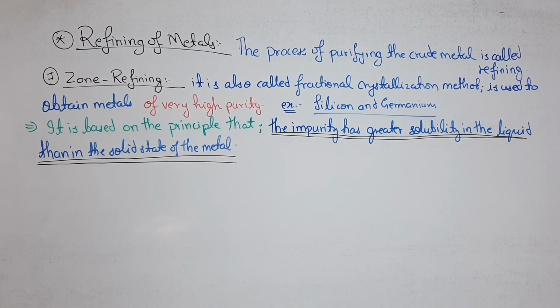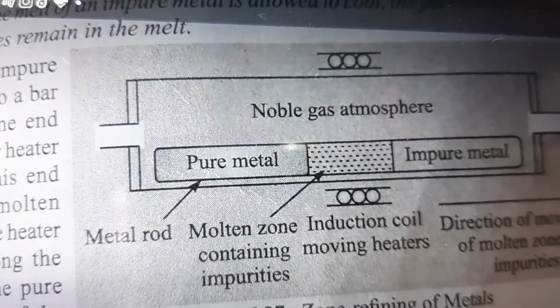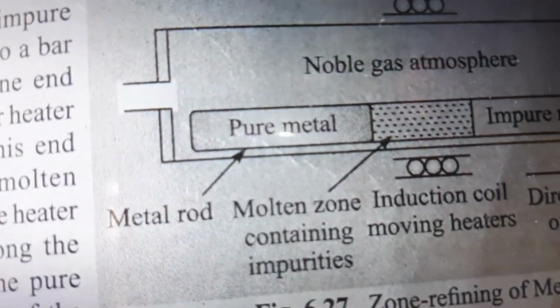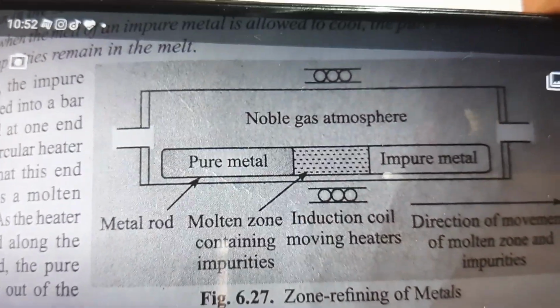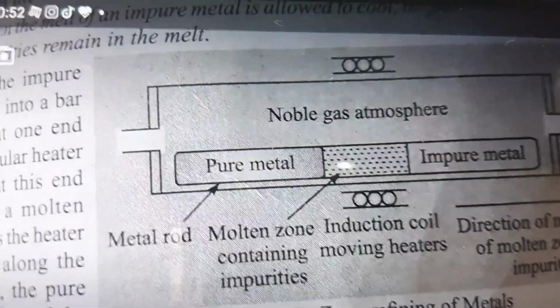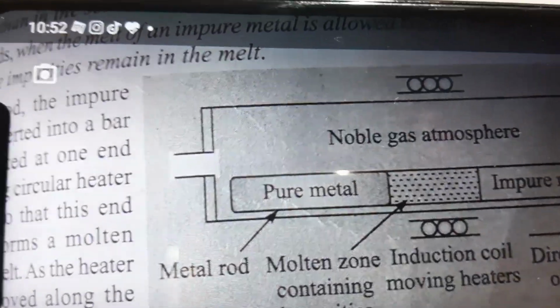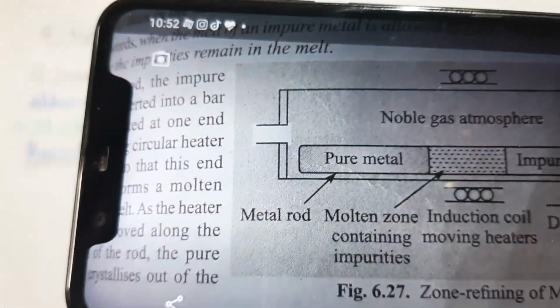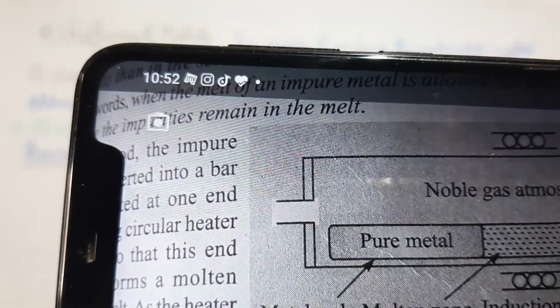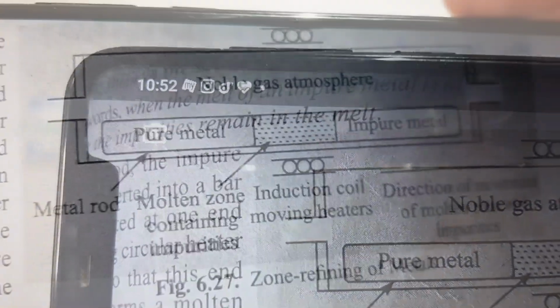A circular mobile heater, or you can say the induction coil moving heater, is fitted around the rod of an impure metal at one end. The heater is slowly moved along the rod and the metal near the heater melts.